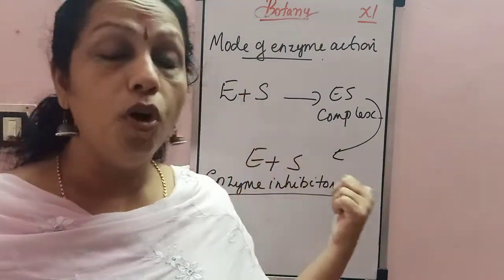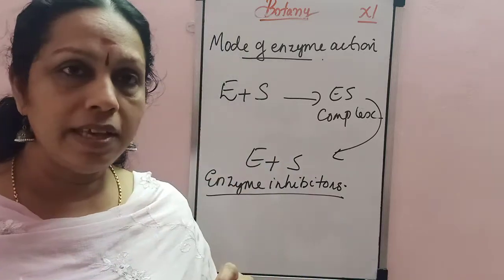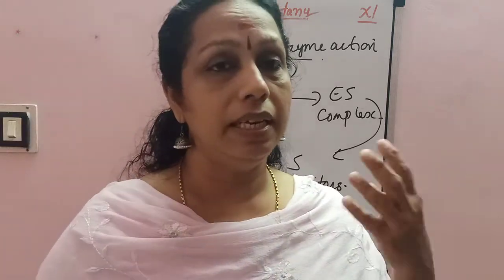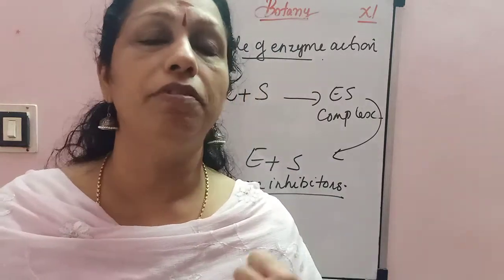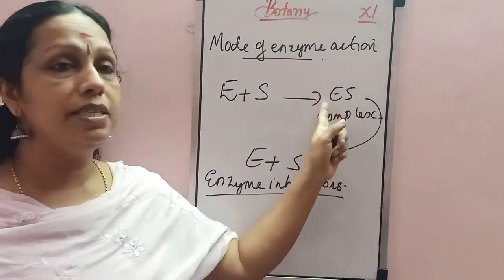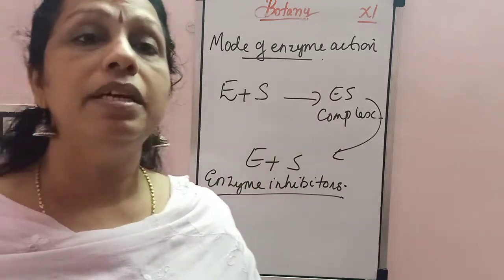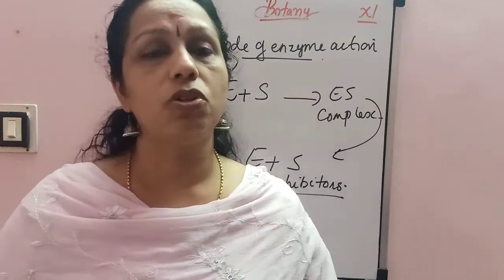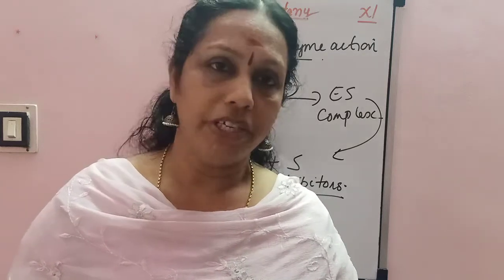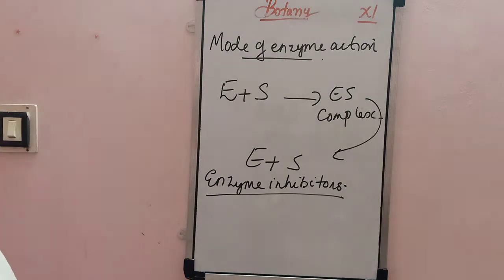And this is the mode of enzyme action. How does the enzyme act? The enzyme acts on the substrate. In the enzyme, there is a binding site for the substrate to bind and form an enzyme substrate complex. The substances that inhibit the action of enzymes are called enzyme inhibitors, and that process is called enzyme inhibition.